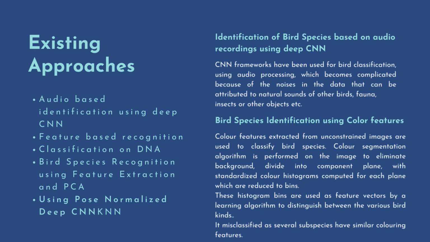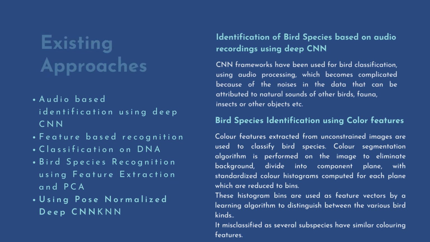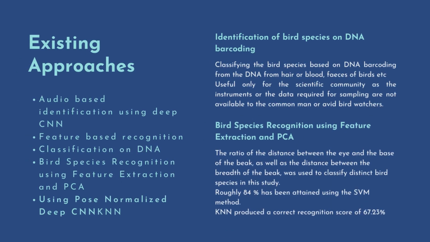The major drawback of this model was the presence of noise in the data, which can be attributed to natural sounds from other fauna, insects, or other objects, even human interference. Another approach identified birds based on color features, where features were extracted from unconstrained images to classify birds using color segmentation algorithms. It computed histogram bins. The major drawback for this one was that many species had similar color features and patterns that resulted in the model misclassifying them. Researchers also studied classifying bird species based on DNA barcoding from DNA collected from hair,